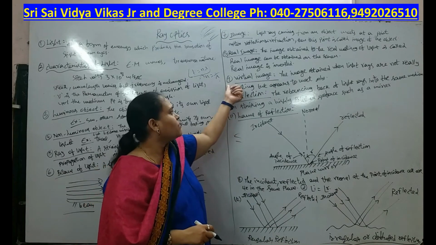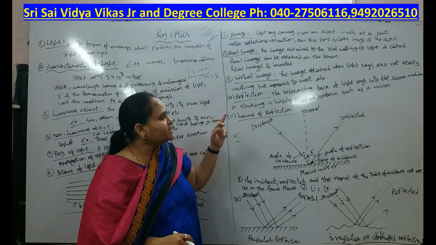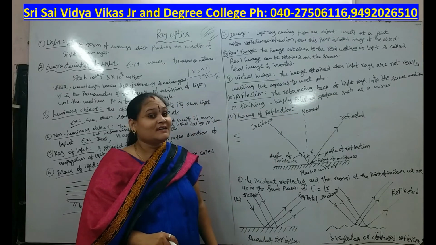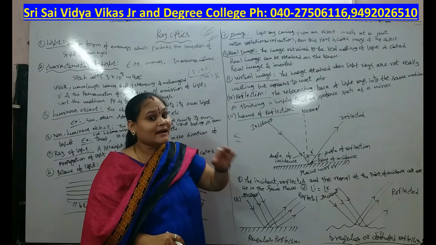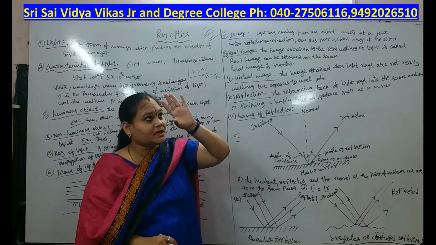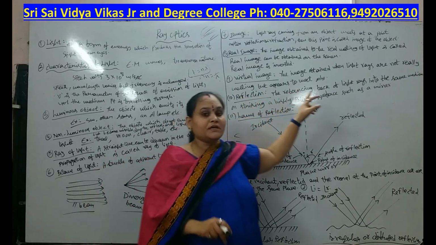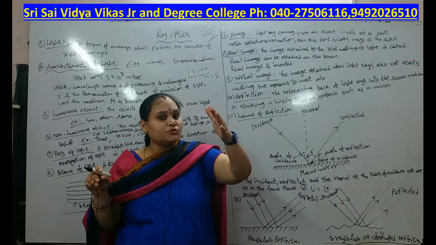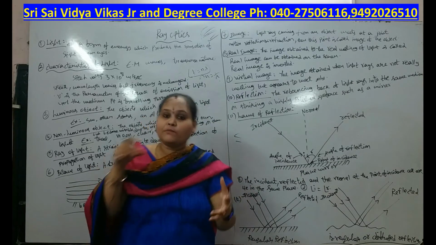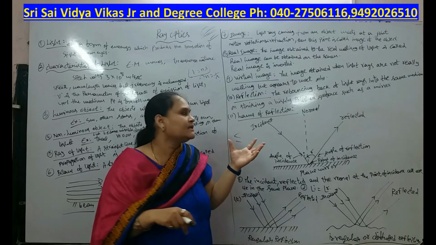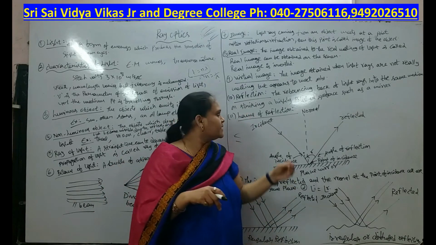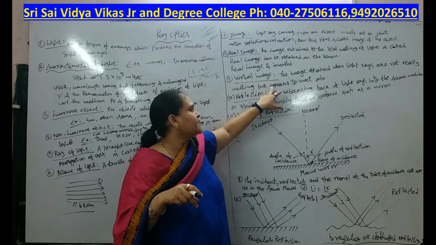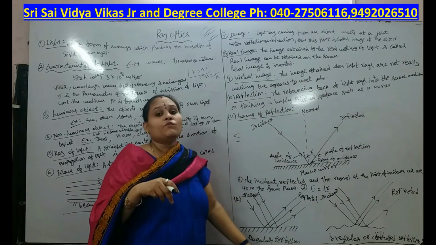And the next one, virtual image. The image obtained when light rays are not really meeting but appear to meet only. There is no meeting there, but it appears to us as if a meeting happened there and an image formed. That is nothing but a virtual image. The image obtained by light rays that do not really meet but appear to meet only is a virtual image.